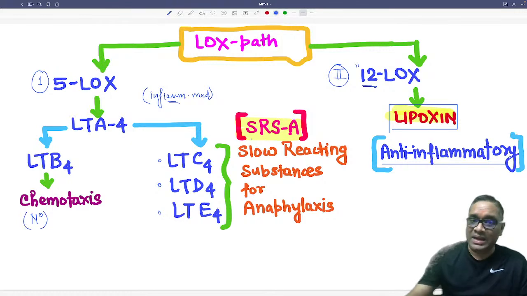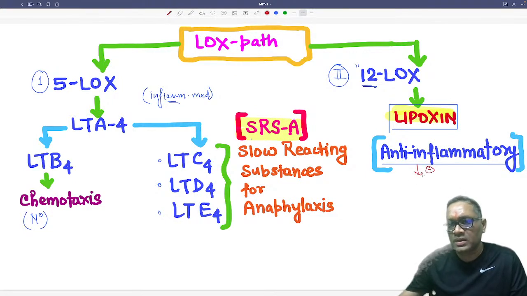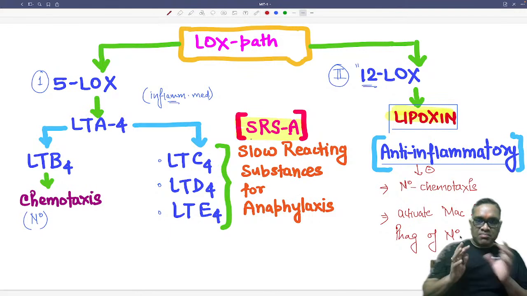Lipoxin is an anti-inflammatory compound, and it will inhibit neutrophilic chemotaxis, and it will also activate macrophages for phagocytosis of neutrophils, right? That is another important thing we have to remember.